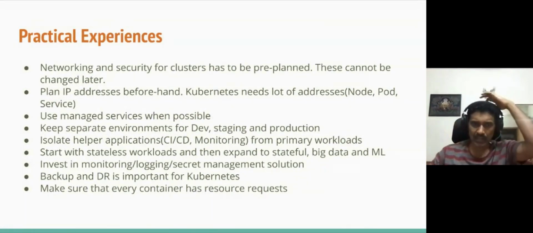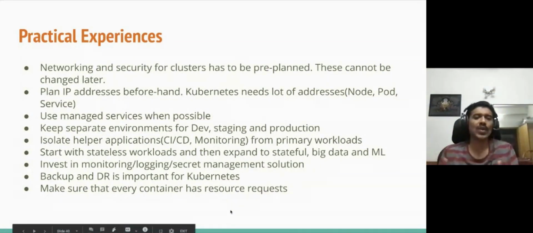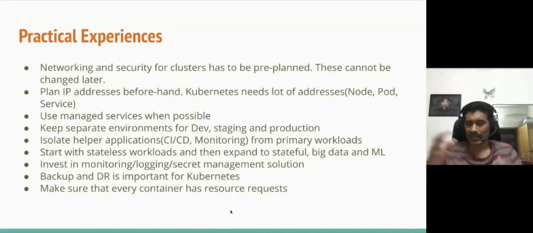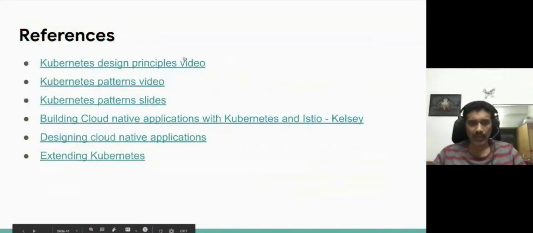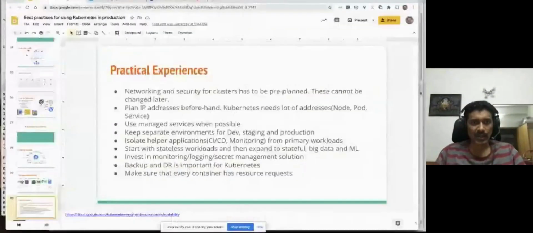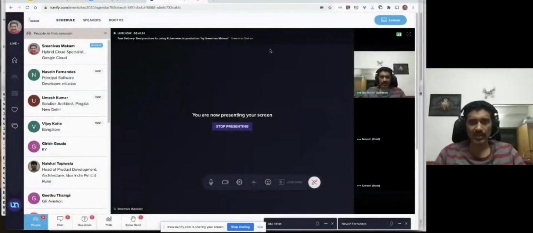So again, these specific points that I put in are not in a specific order in terms of priority. I just put them as I thought through this, based on what I have seen in my experience. All right, so I think I will take a pause here and go back to the questions and see.